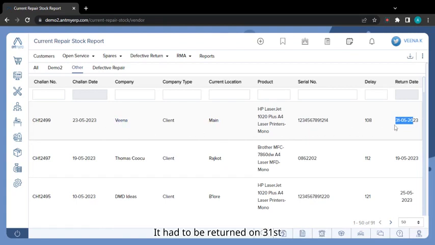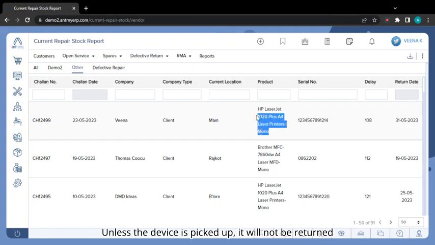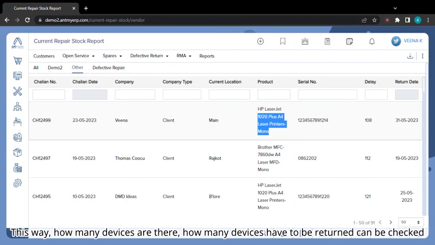It had to be returned on 31st. But it has not been taken yet. It is possible that it's given standby. Unless the device is picked up, it will not be returned. This way, how many devices are there, how many devices have to be returned can be checked.